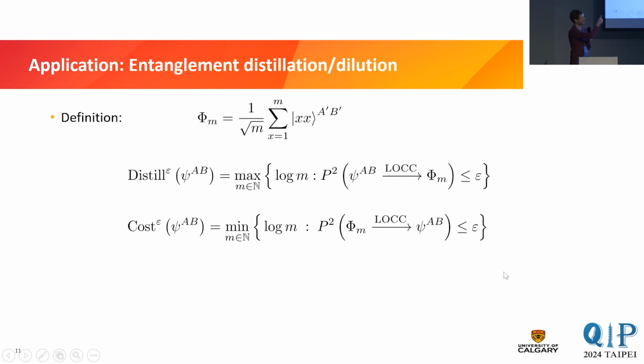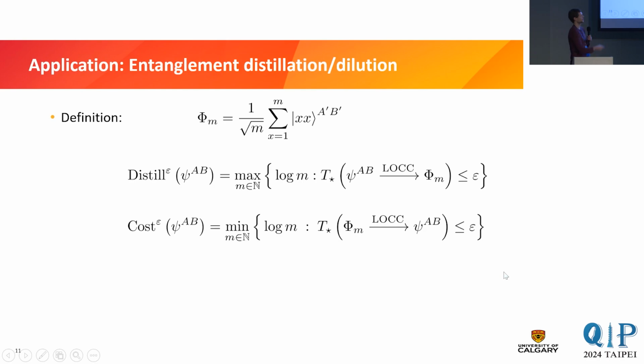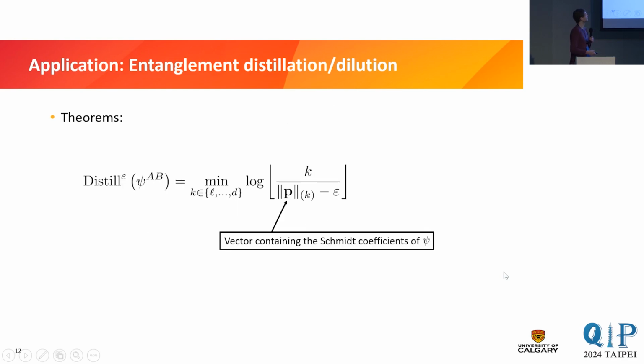But you can again use, for example, purified distance, or what we did here is we use the star conversion distance. And if you do this, the closed form expressions allow you to find closed form expressions for the distillable entanglement and the entanglement cost as well. In fact, they are rather compact and simple expressions. So if you quantify the error differently, there are also known closed form expressions. One was done by Bartosz, for example, in 2019.